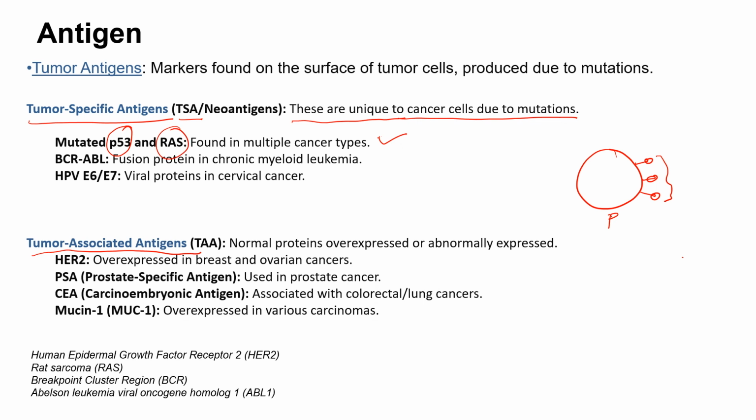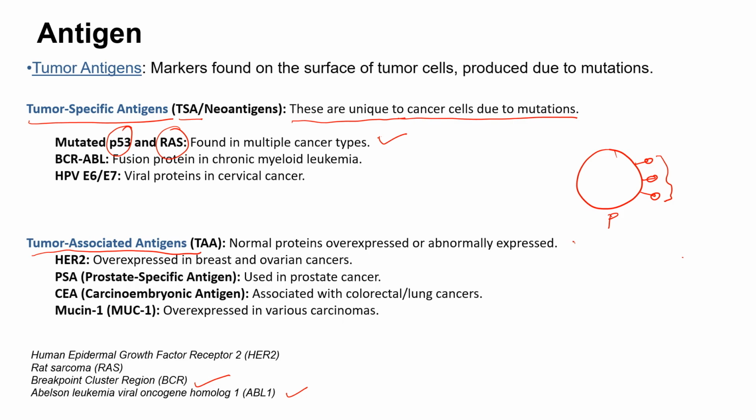The second example is the BCR-ABL protein fusion. This is a very unique fusion that could lead to blood cancer. It is a unique fusion protein that can lead to chronic myeloid leukemia. The full form of BCR is breakpoint cluster region, given at the bottom, and ABL1 is Abelson leukemia viral oncogene homolog 1, in short called ABL1. Now, BCR and ABL are expressed on two separate chromosomes.